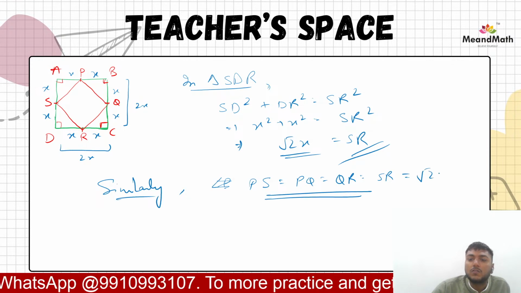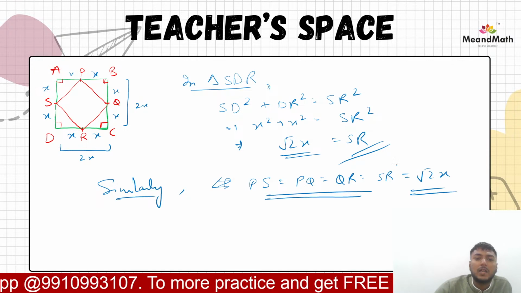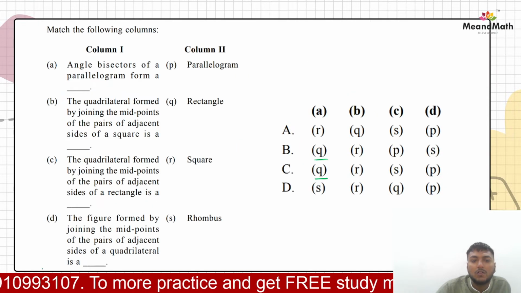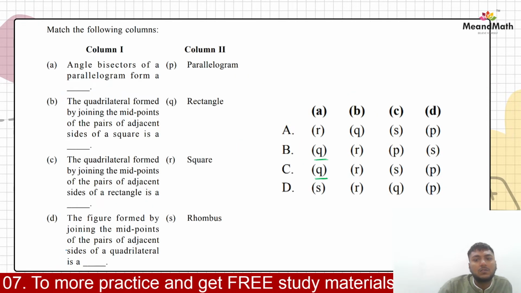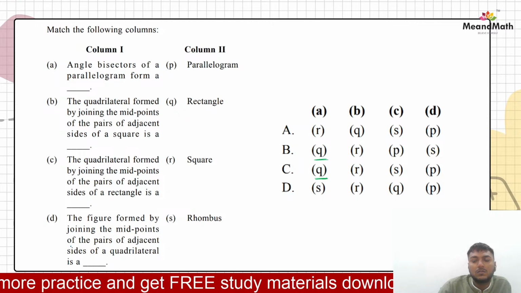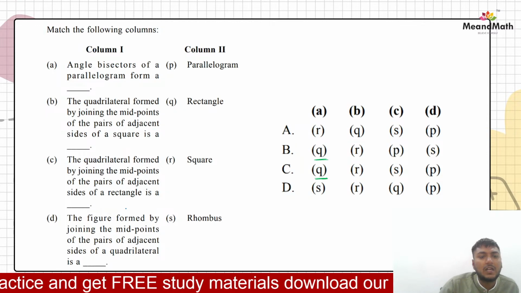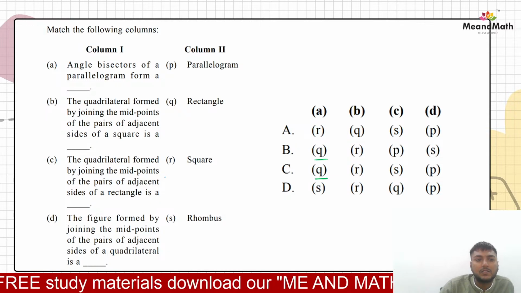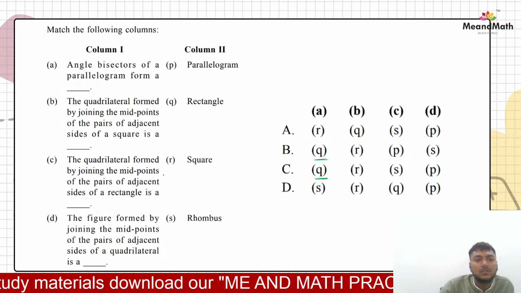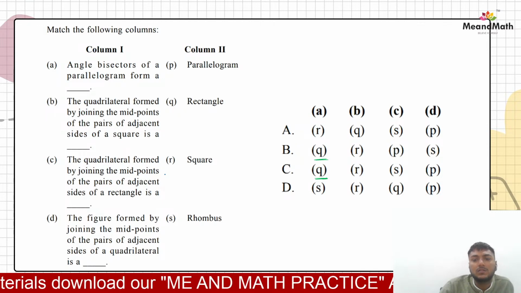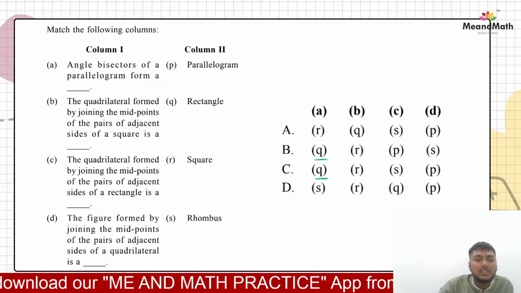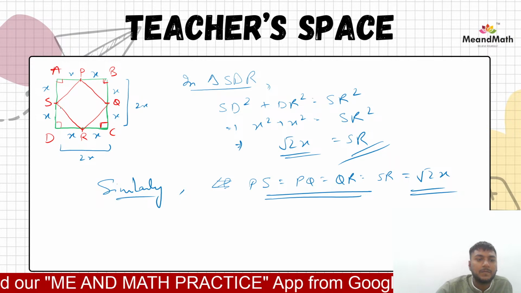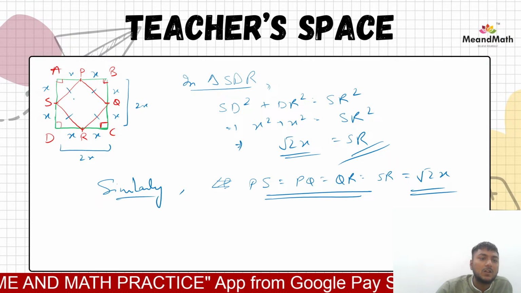All these are equal to root 2X. That is why we can say that this is a rhombus, yes or no? That is why we can say that this is a rhombus or square as of now. All the sides are equal.